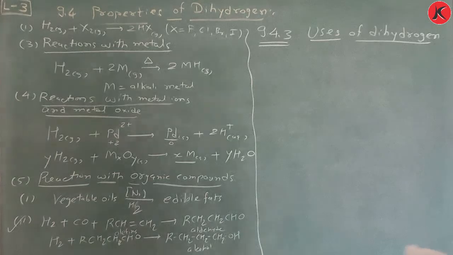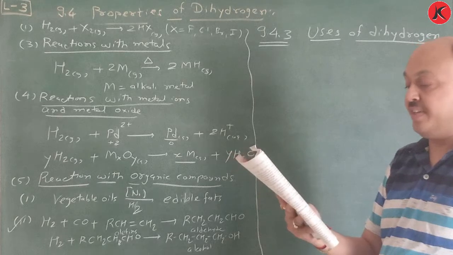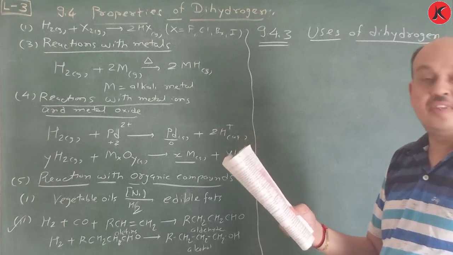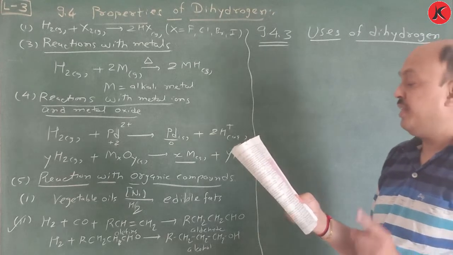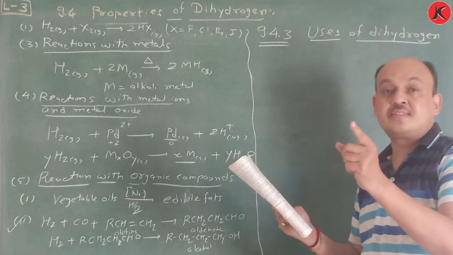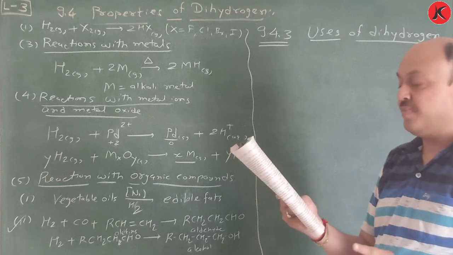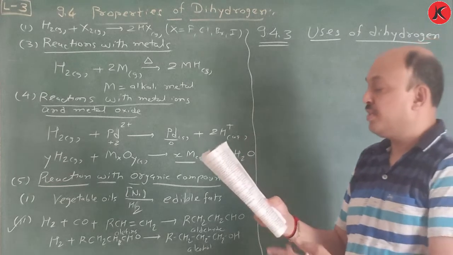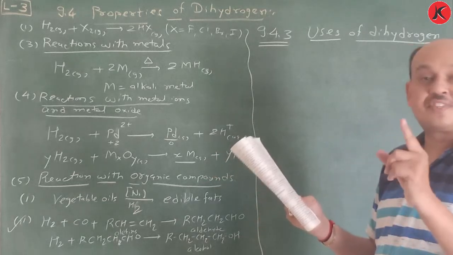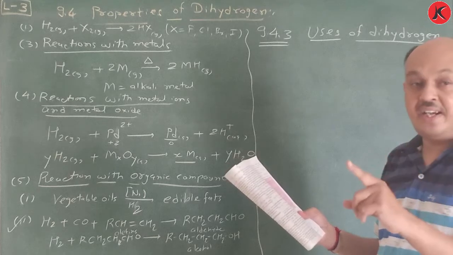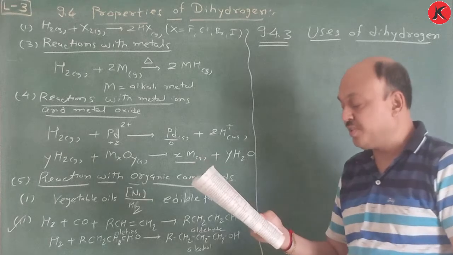Okay, now in your NCERT textbook, problem 9.1 is given. Comment on the reactions of dihydrogen with chlorine, sodium and copper(II) oxide. First, reaction with chlorine: H2 gas plus Cl2 gas gives 2HCl. So hydrochloric acid is obtained, with a covalent bond. Suppose sodium reacts with dihydrogen, it produces sodium hydride, which is nothing but a metallic hydride. So here an ionic compound is formed.